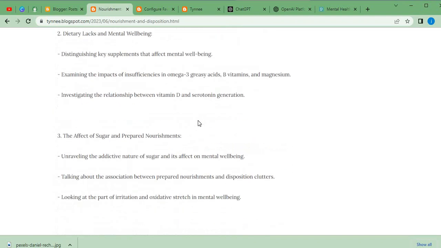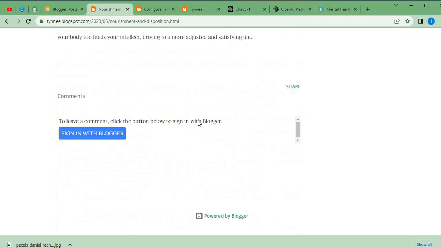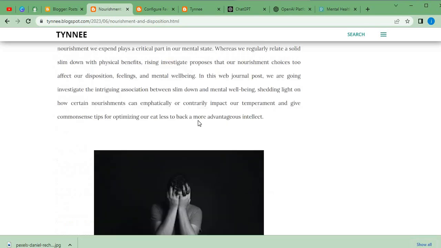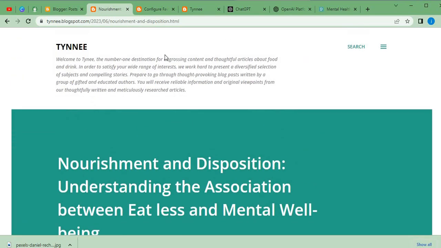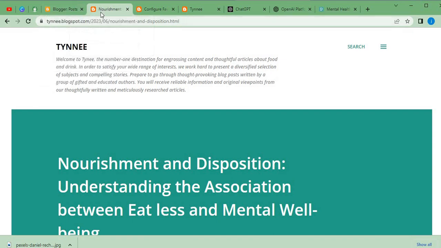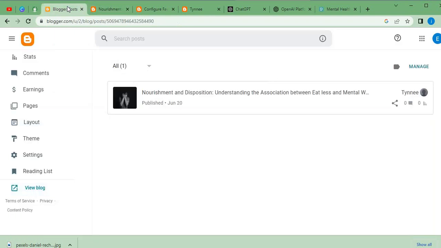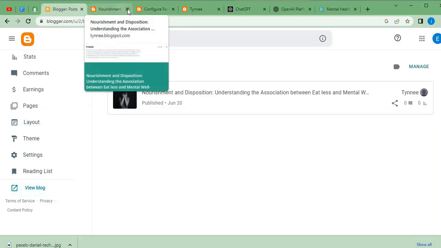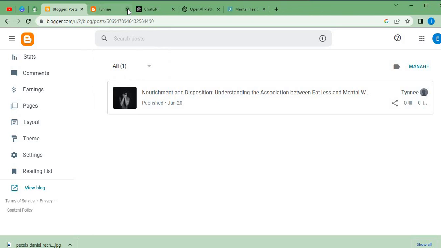Can you guys see? So once we are having our first blog, the next thing we're going to be doing is the Google Ads. So right now I'll be showing you guys how you can go about creating Google Ads and how you can set it up. So let's come here and go back to our back end. Since we are no longer using this, we can delete all of these tags.